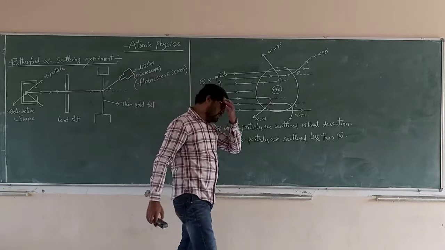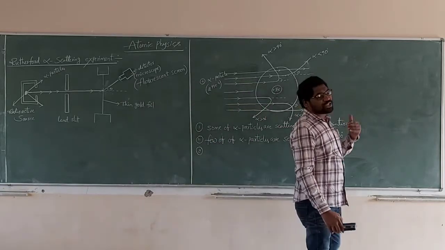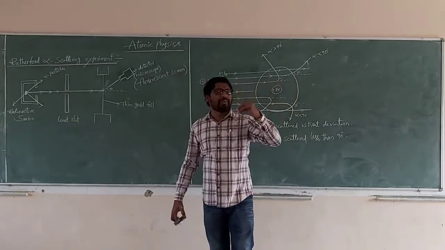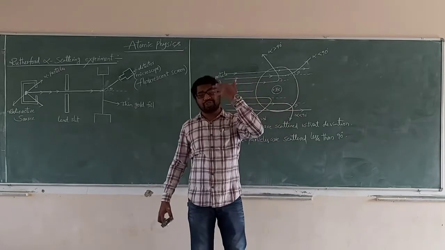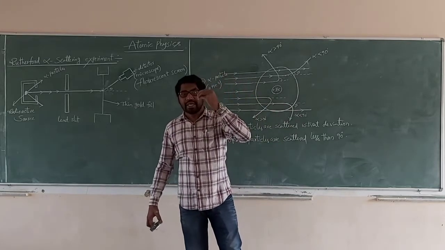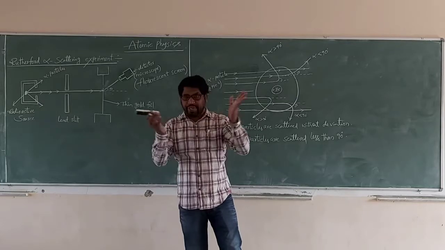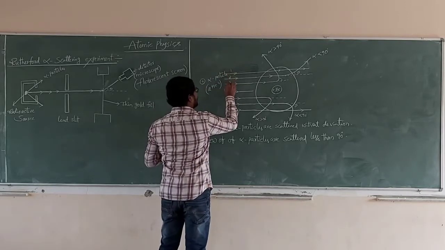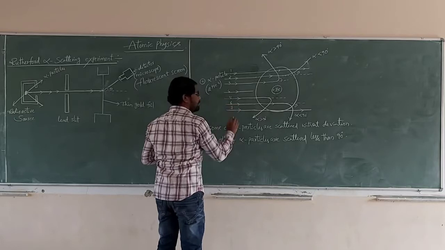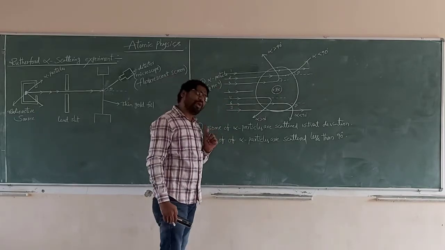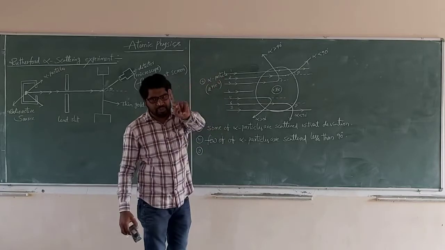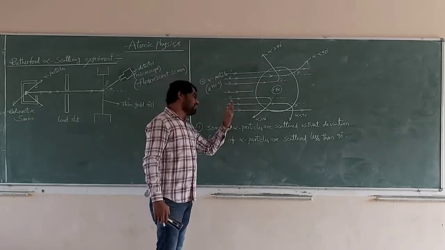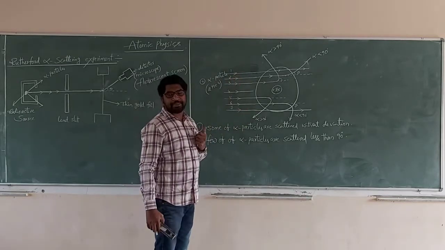See carefully. The stream of alpha particles incident on the gold foil of the atom is scattering and deviating in different directions. Now let us discuss that. Suppose these are particles 1, 2, 3, 4, 5, 6, 7. Particles 1 and 7 are scattered without deviation, the first point. And 2 and 6, a few alpha particles, are scattered less than 90 degrees.